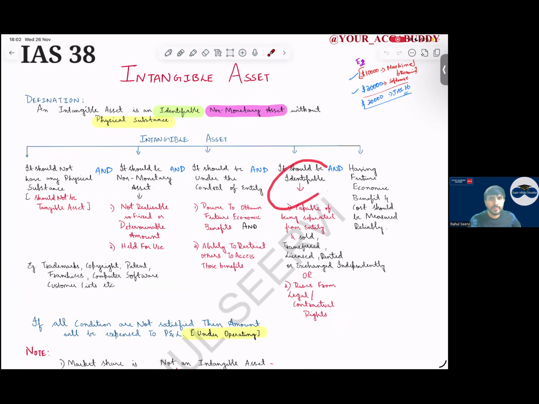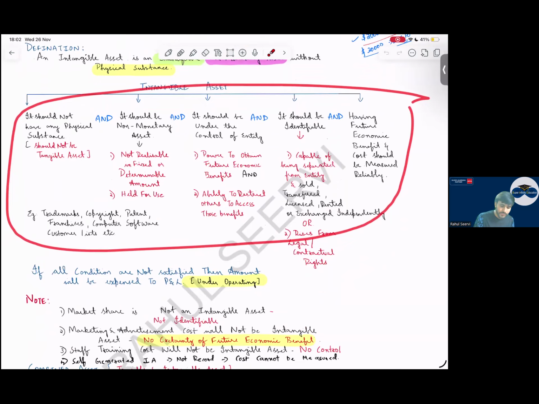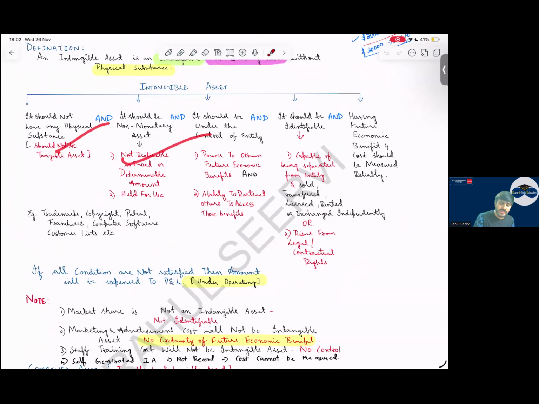What does identifiable mean? Identifiable means we can separate it and sell it, transfer it, or exchange it, or it arises from a legal contract, and it has future economic benefit. If all five conditions are met, we recognize it as an intangible asset. If any one of the conditions is not satisfied, it goes directly into P&L under the operating category.